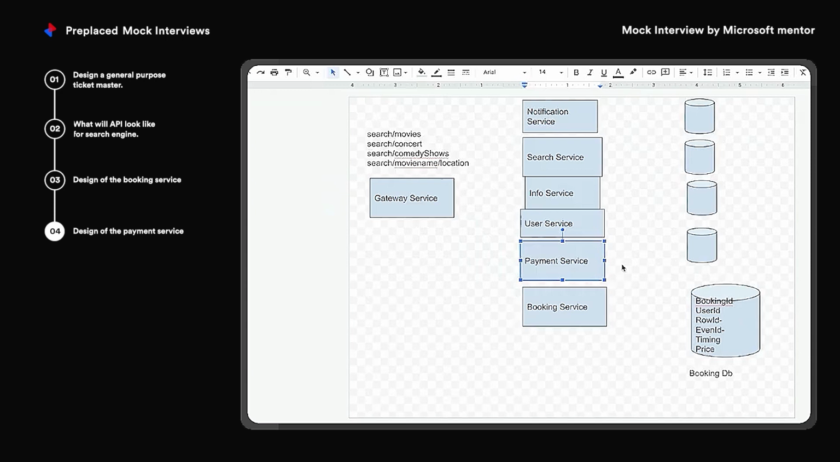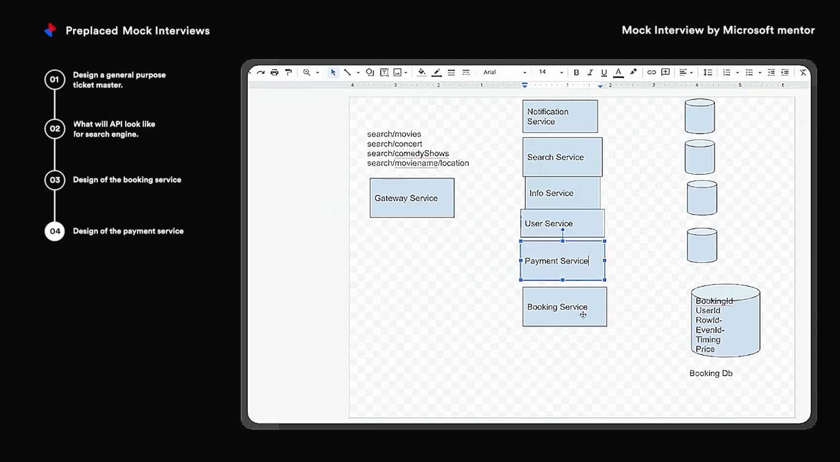Because it's a relational database, it will be rolled back. And if, for example, it is successful, the payment service will return a status 200 OK. Then that would trigger the notification service to send a booking confirmation message to the user.